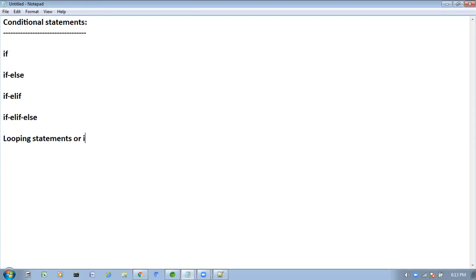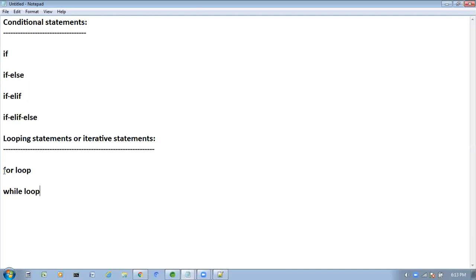Looping statements are iterative statements. In Python, we have only two types of looping statements. One is for loop, second one is while loop. We don't have do while loop in Python. We have for loop and while loop. We have two types of looping statements.